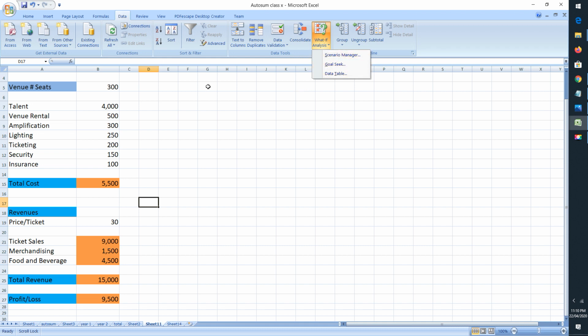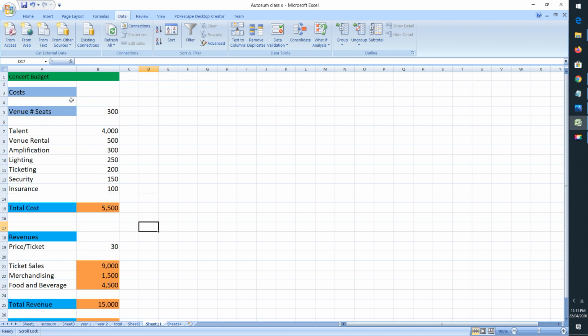So let's come back to the sheet. So here I have created the sheet. You can see here that I have taken the venue, and the number of seats is 300. So for this concert, the venue that I have taken has 300 seats, and these are the various costs that have been incurred, like the talent.